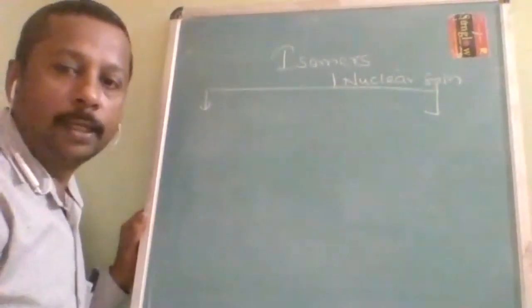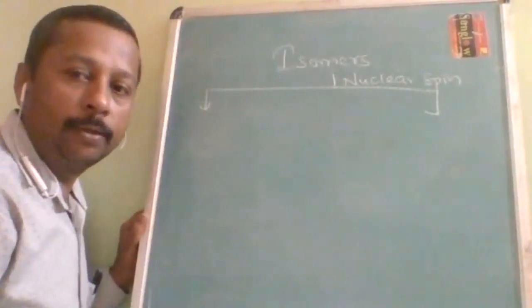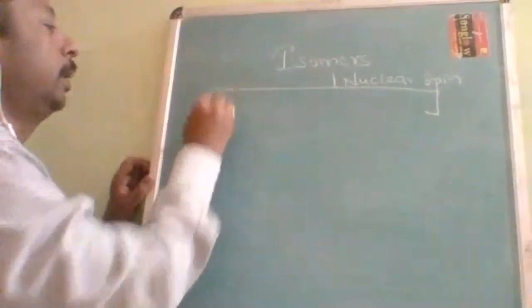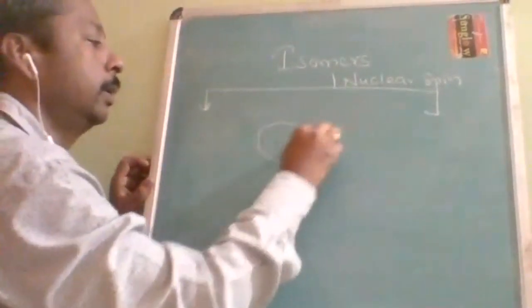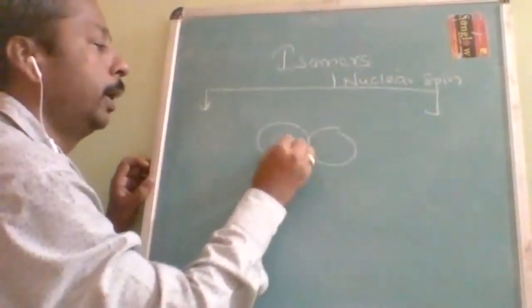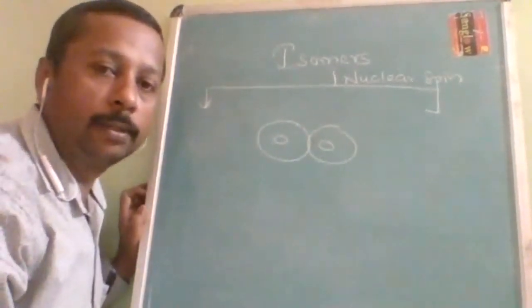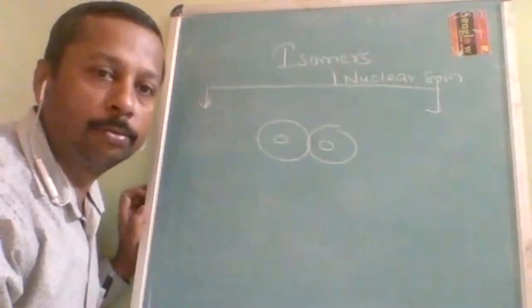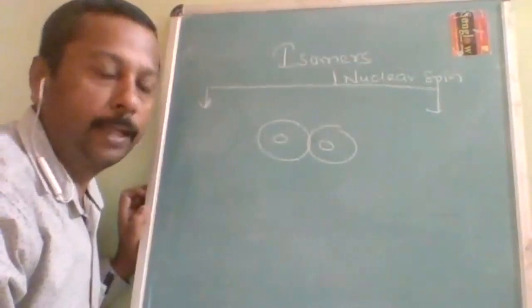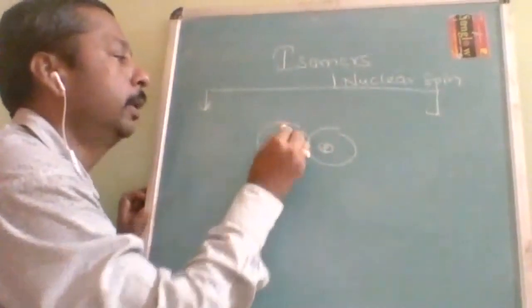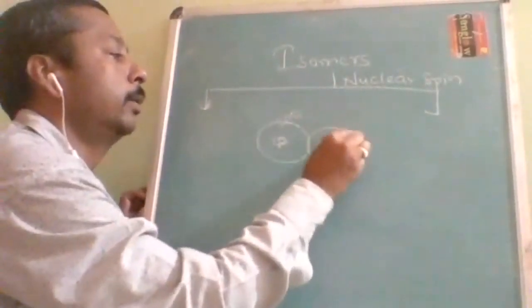Hydrogen is a diatomic molecule. Let us take this as a hydrogen molecule. As I told you, hydrogen is the only element which contains only two types of fundamental particle. Let us take this is proton, this is proton, and this is electron, this is electron.